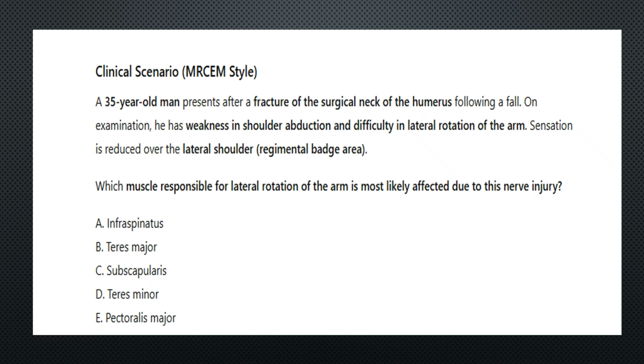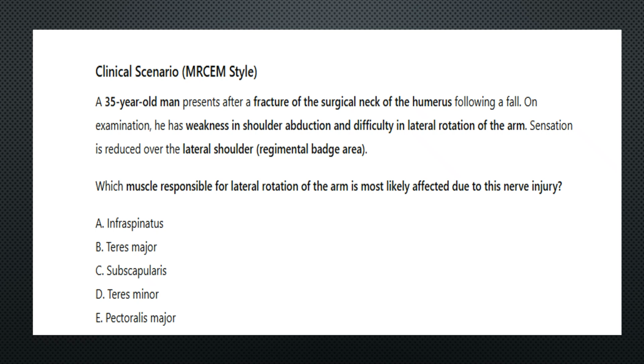This is the fourth clinical scenario. A 35-year-old man presents after a fracture of the surgical neck of the humerus following a fall. On examination, he has weakness in shoulder abduction and difficulty in lateral rotation of the arm. Sensation is reduced over the lateral shoulder.